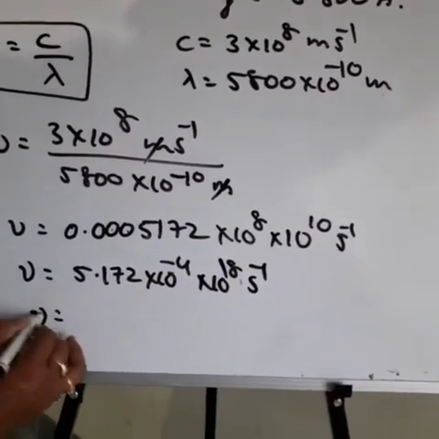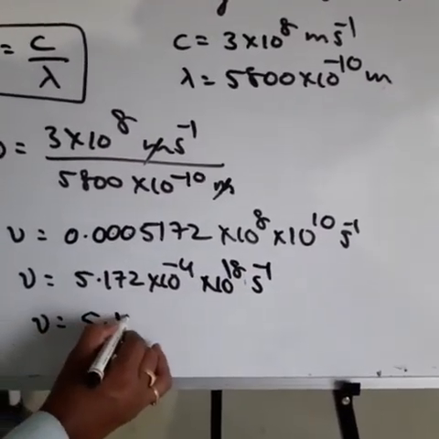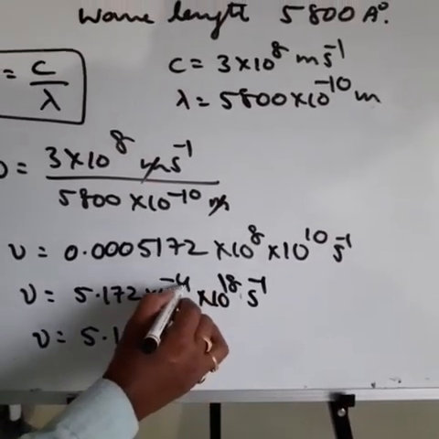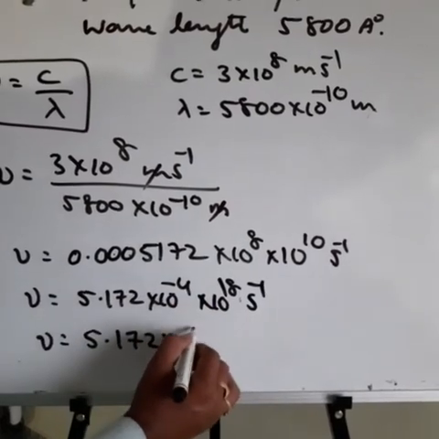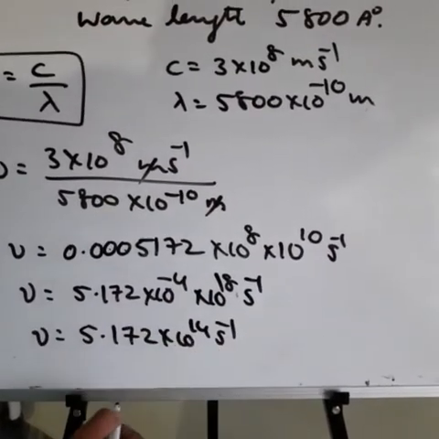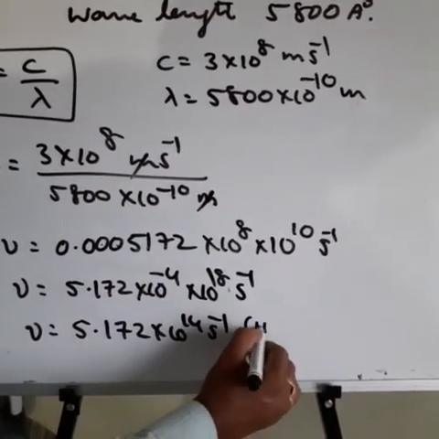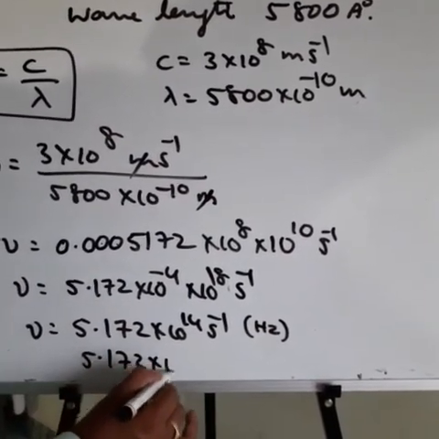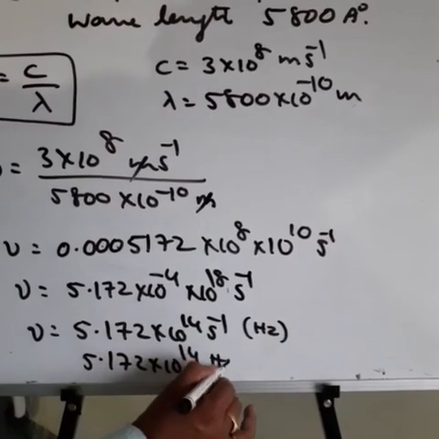Removing the 4, nu is equal to 5.172 into 10 power 14 second inverse, which is nothing but hertz, 5.172 into 10 power 14 Hz.